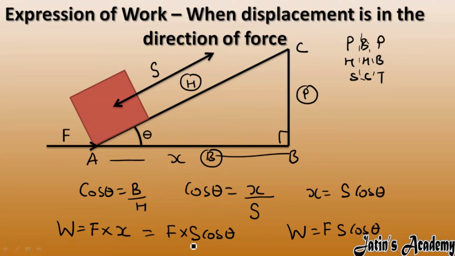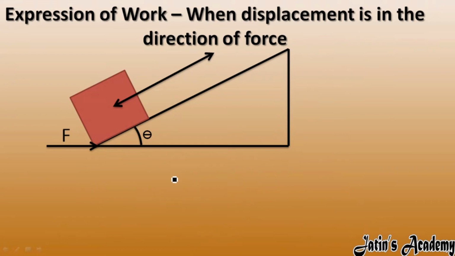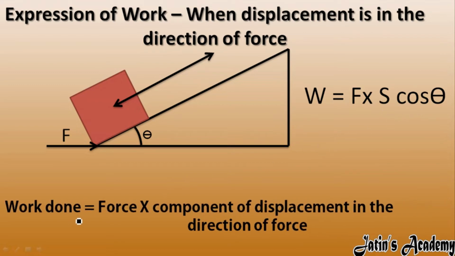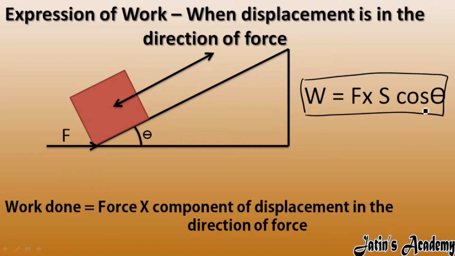So here s cos theta represents the component of displacement in the direction of force. This is the displacement, but the component of displacement in the direction of force is actually s cos theta. Clear? So here, W is equal to Fs cos theta. Work done is force times s cos theta, the component of displacement in the direction of force. This is the first and important expression from the numerical point of view when force and displacement do not occur in the same direction.